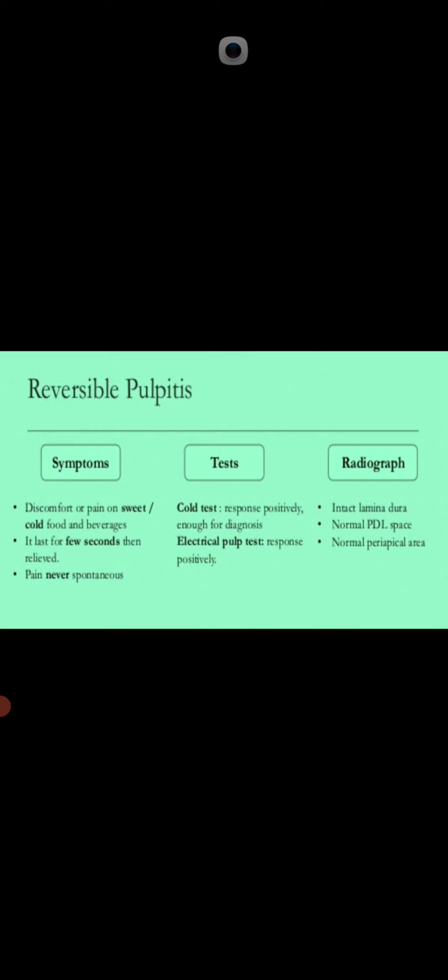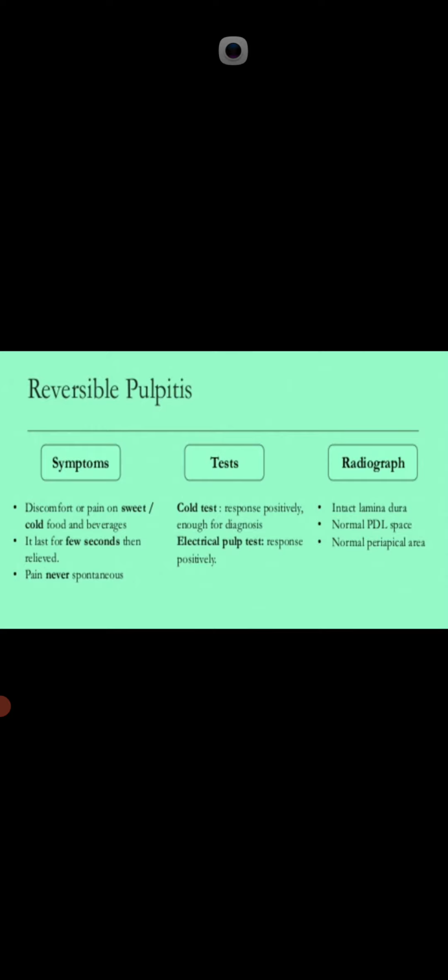Now come to reversible pulpitis. In reversible pulpitis, we will discuss symptoms, tests, and radiograph. In symptoms, there will be discomfort or pain on sweet or cold food and beverages. When the patient takes sweet or cold food and beverages, there will be discomfort or pain. It lasts for a few seconds, then is relieved. Pain is never spontaneous, mean the pain never starts spontaneously. These are the symptoms of reversible pulpitis.